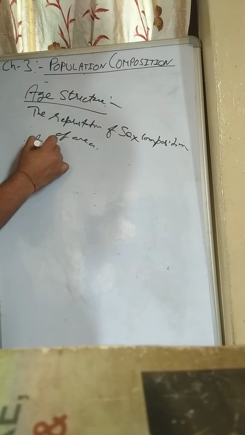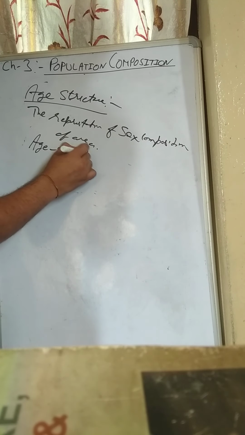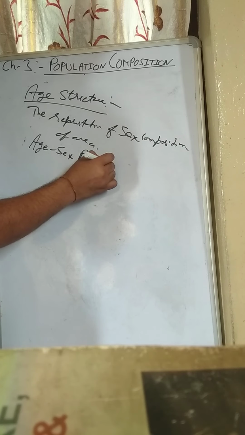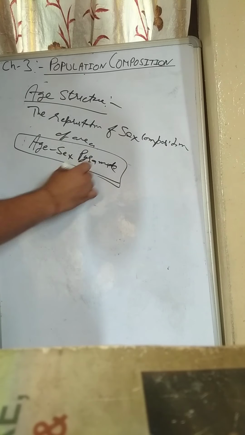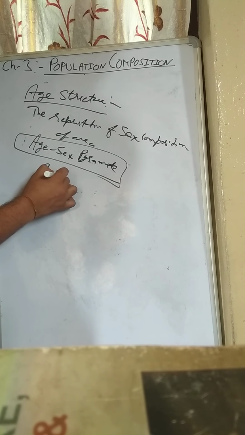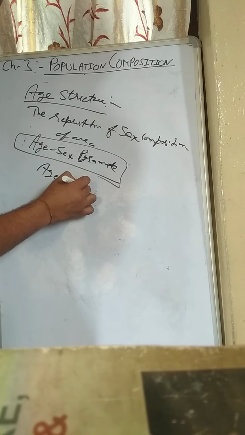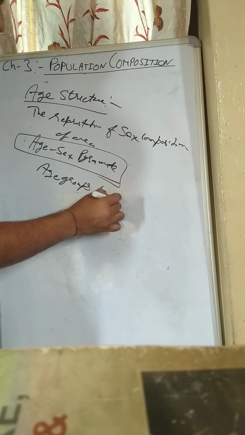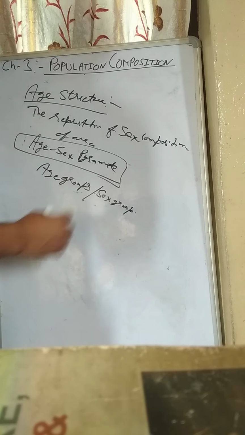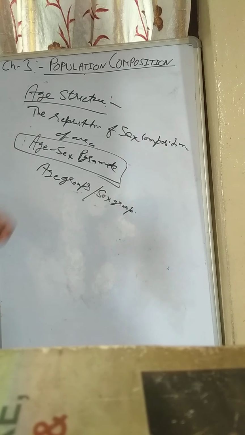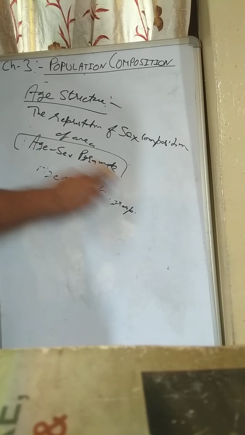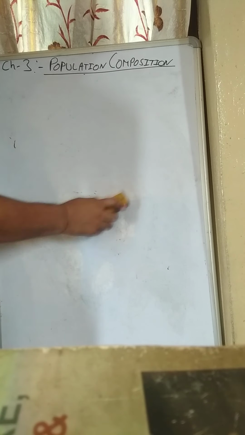The method is the age and sex pyramid. Age and sex pyramids are used to show the age groups and the sex groups of the population found in a particular area. There are three different types of age and sex pyramids that we will discuss now.